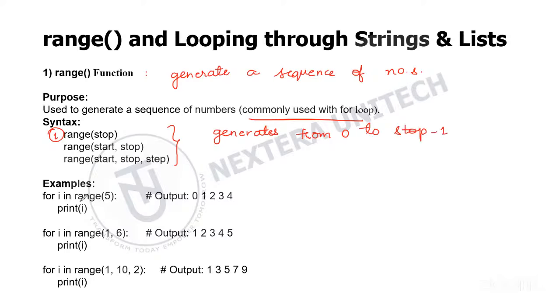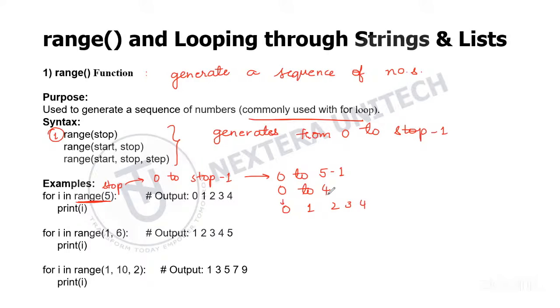If you see here, I've used range of 5. This is the stop value, right? So this will give me the values from 0 to stop minus 1, that is 0 to 5 minus 1, so that will be 0 to 4. For i, some loop variable, in range 5, the values will be 0, 1, 2, 3, 4, right? So it will print i.